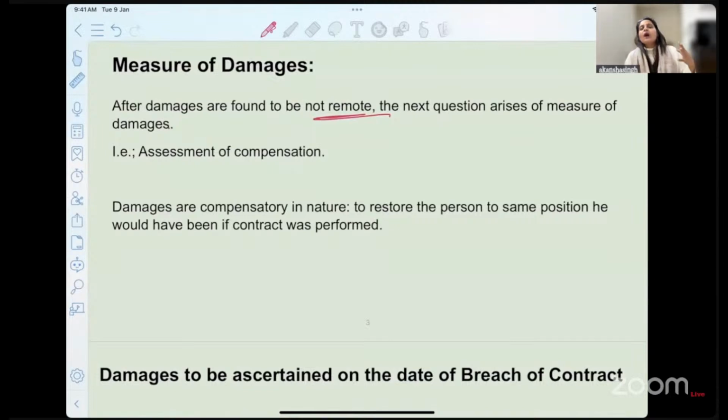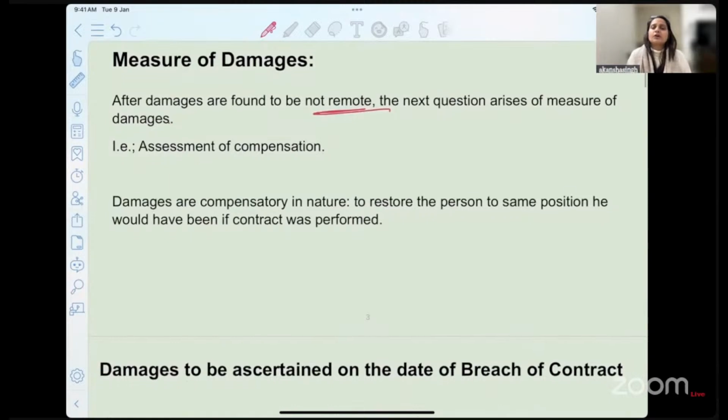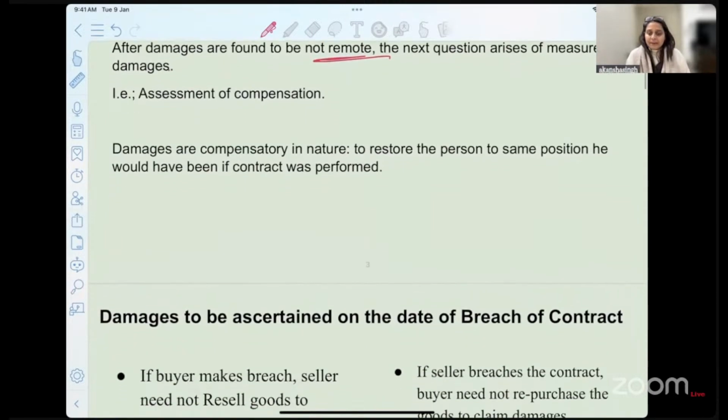So if you are aware that this is not too remote, how do you actually assess the compensation? Damages are compensatory in nature. Okay. I have a question to ask all of you.